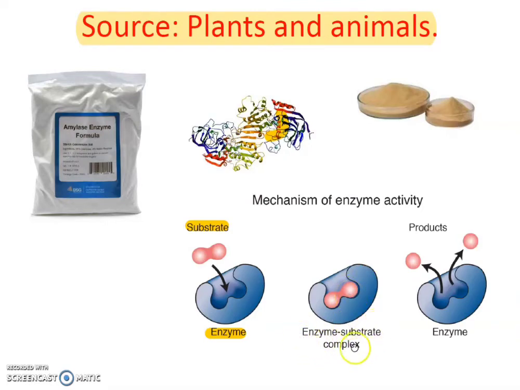It forms the enzyme-substrate complex, and after that the enzyme breaks the bond or carries out the chemical reaction and converts or breaks down the substrate into product. So this is the final product synthesized from the substrate. That's how the enzyme works. Then again the enzyme goes back, forms the enzyme-substrate complex, and produces product from the substrate. That's the way a single molecule of enzyme can convert thousands, lakhs, millions of substrate molecules into product.